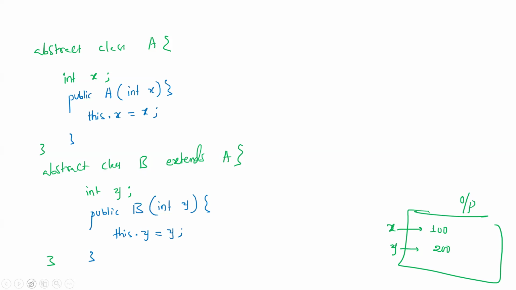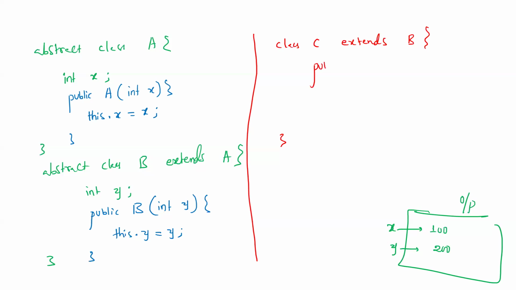Since we can't create an object for class A or class B, there should be a class C. This class C should inherit, extends which class? B class. Then inside class C, we can have a constructor, yes or no? Public C, with no parameters because no instance variables need to be initialized.